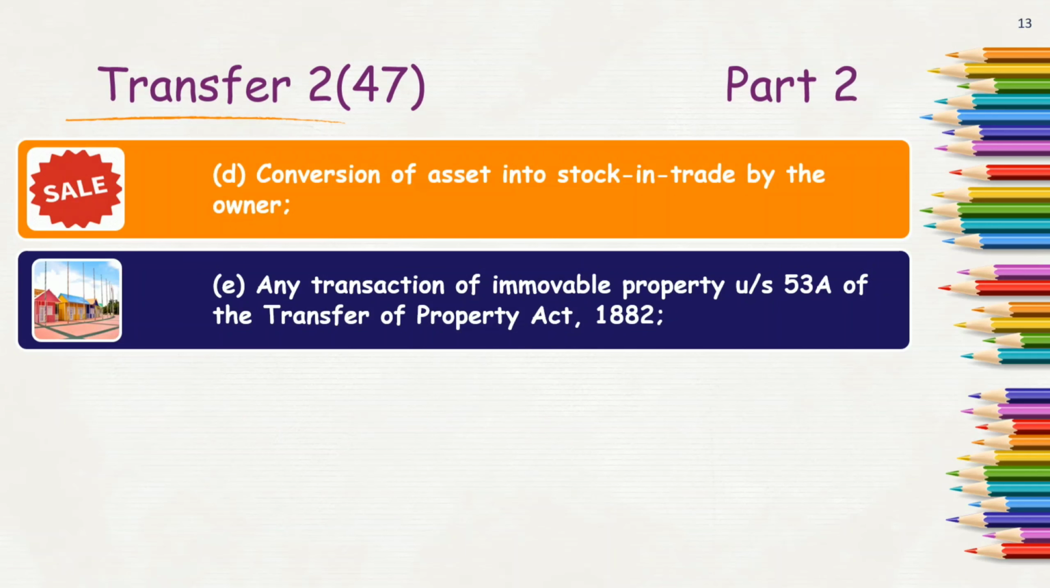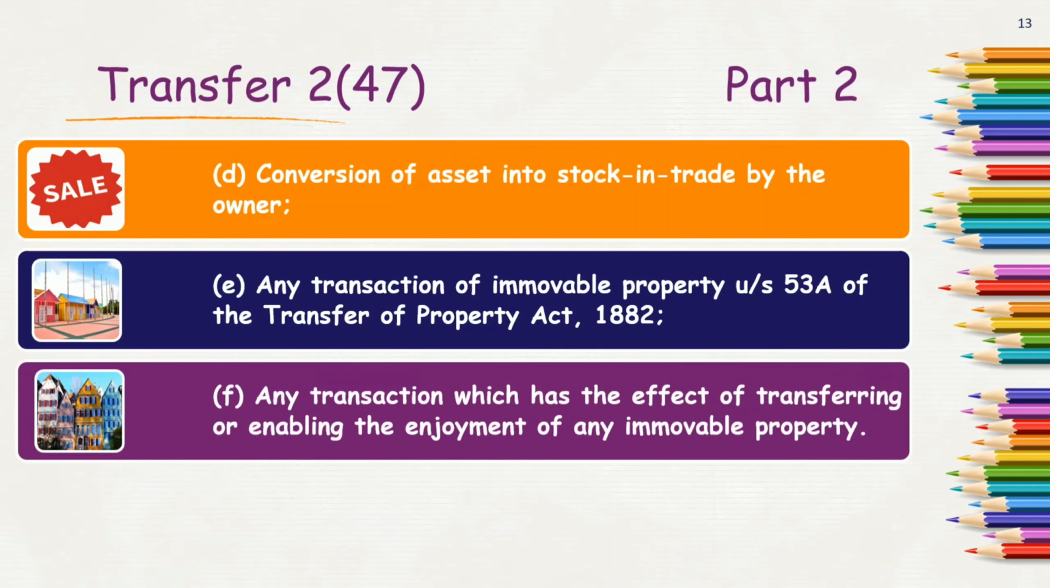Again, next is a transaction of immovable property, which is mentioned in section 53A of the Transfer of Property Act. So as per the Transfer of Property Act, if the transaction is termed as a transfer in the Property Act, then it is a transfer in the Income Tax Act section 2 subsection 47 as well. Further, it is any transaction which has the effect of transferring or enabling the enjoyment of any immovable property.